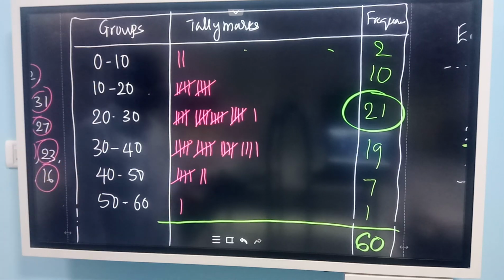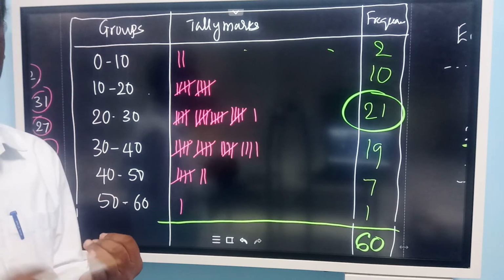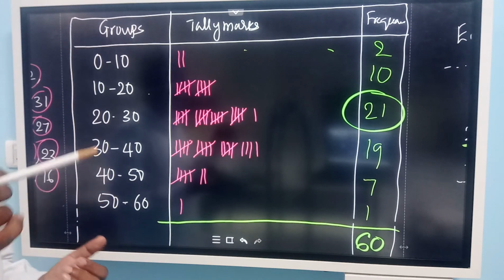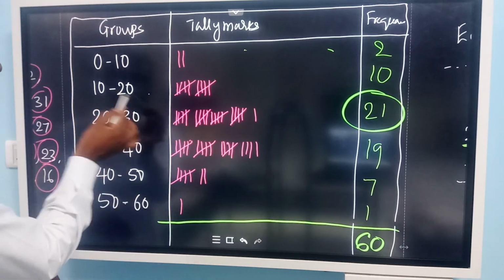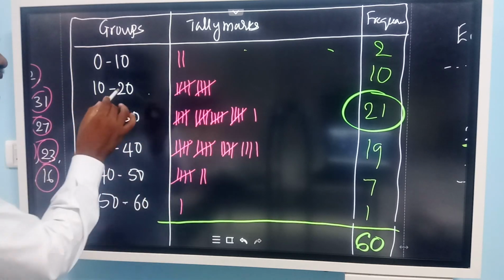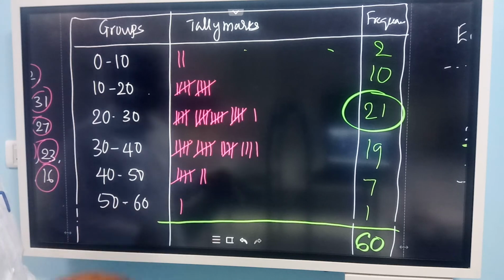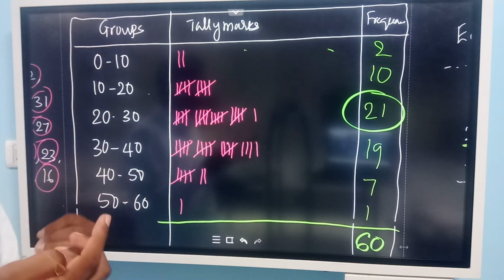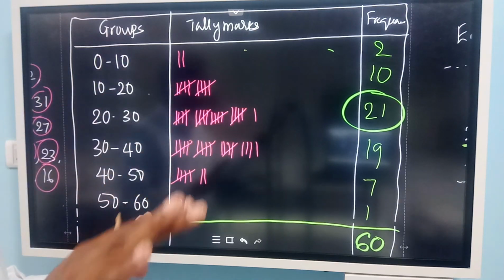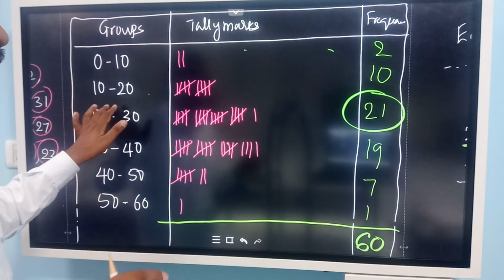How many are there? 10 entries. 10 to 20, how many entries will be there? 10, 11, 12, 13, 14, 15, 16, 17, 18, 19. Only 20 will not be there. If you find the difference, you will get how many entries there are: 20 minus 10, 10. What is that 10? 10, 11, 12, 13, 14, 15, 16, 17, 18 and 19. Total 10 entries will be there.